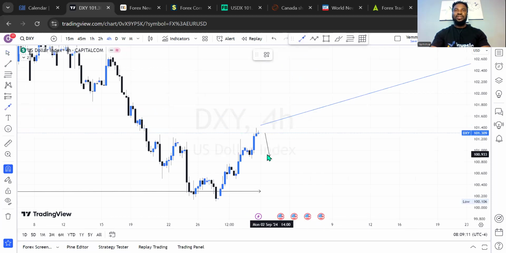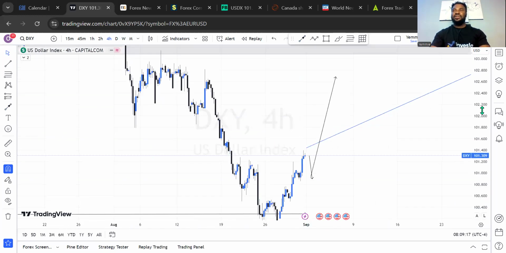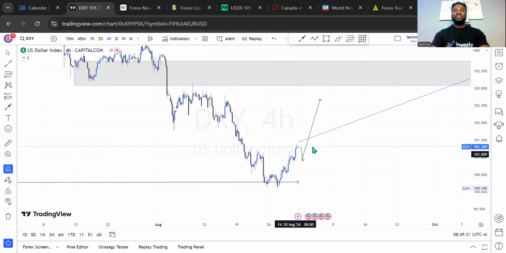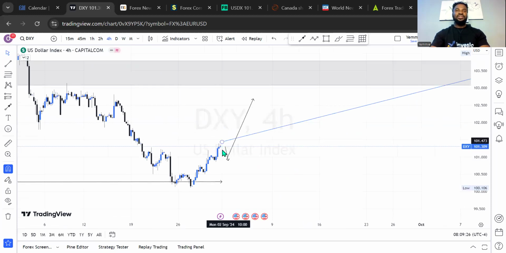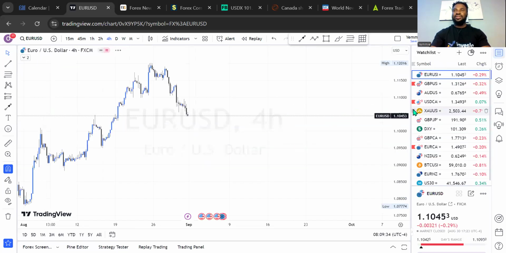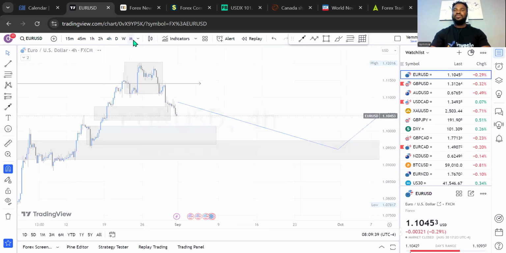All right, this is DXY. So this is what I'll be looking forward to see on DXY for the 4-hour time frame intraday opportunity. I'll be expecting something like this because this level has built up a little bit in this trend line manner. All right, I'll be expecting that little bit of retracement before the bullish run. So this is on DXY. Let's check what we have on EURUSD. Let's see how that will work for the week on the monthly time frame.